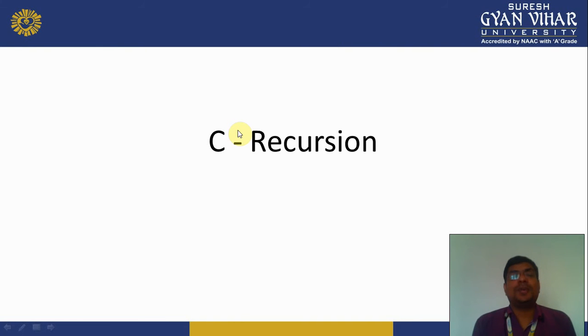Now the next topic is C programming recursion. That belongs to functions. When we call a function inside the definition of the same function, meaning we create a function like swap and we call this swap function inside the code of swap, that process is called recursion.